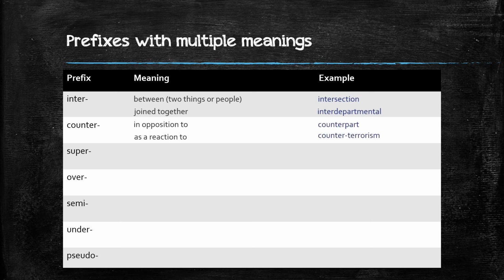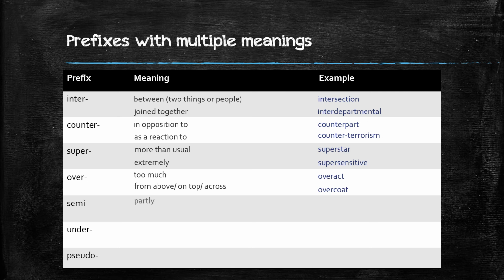Counterpart and counterterrorism. So the first one is the opposition, right? The opposite, maybe a team. And in the second one, counterterrorism is a reaction to. I mean, it is maybe a group that is against that, right? We have super, more than usual or extremely. Superstar, more than a star, more than a celebrity. Super sensitive, so extremely sensitive. In the case of over, we can say too much, like overacting, or from above, on top, across, overact, or overcoat.